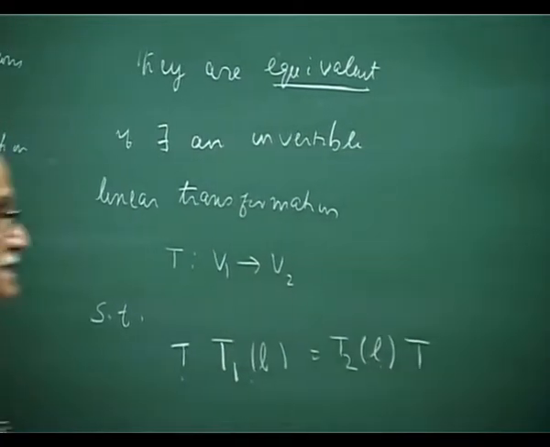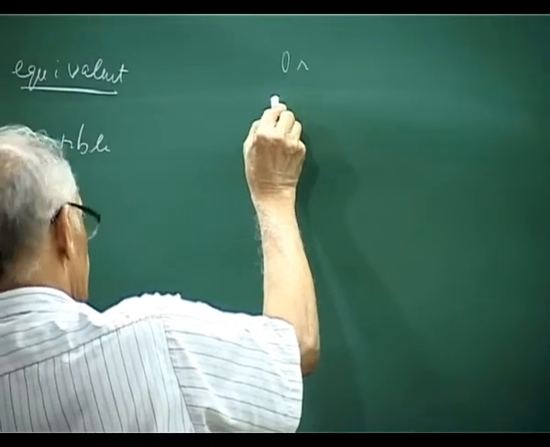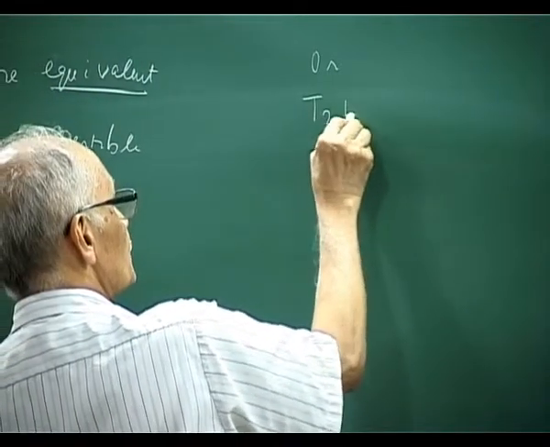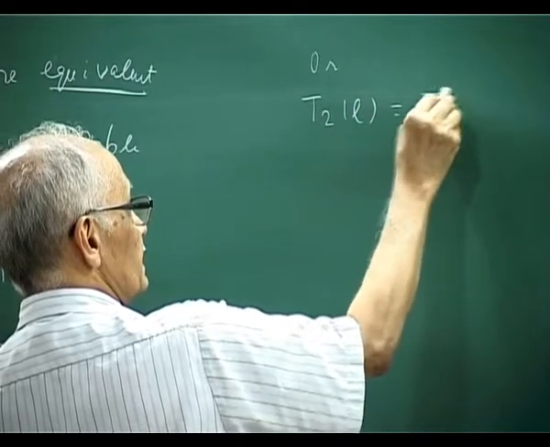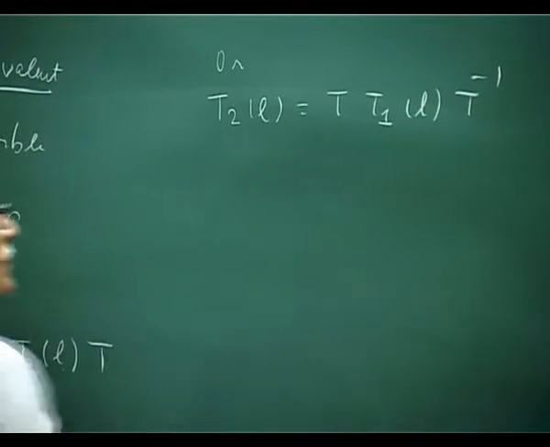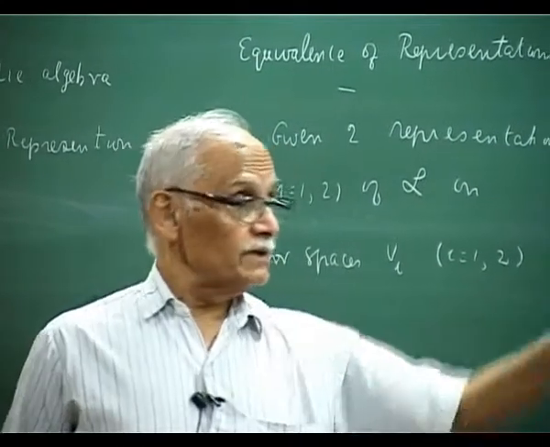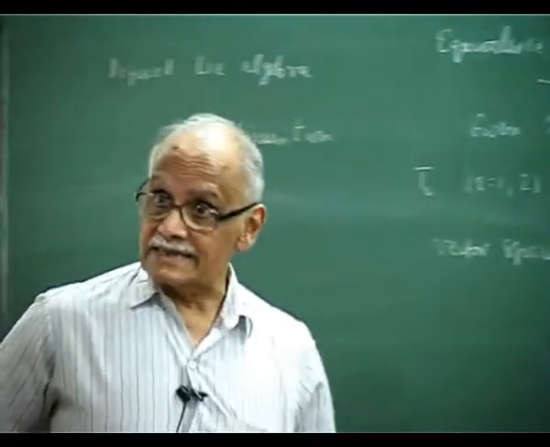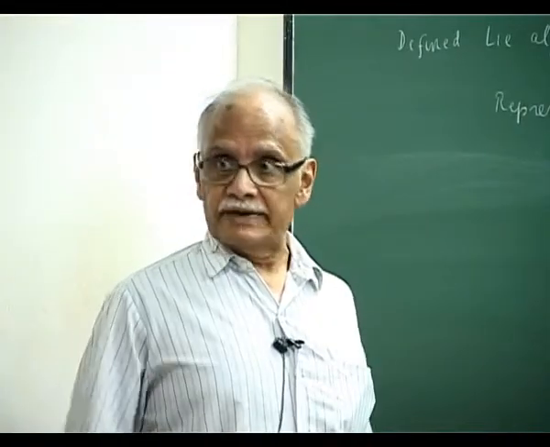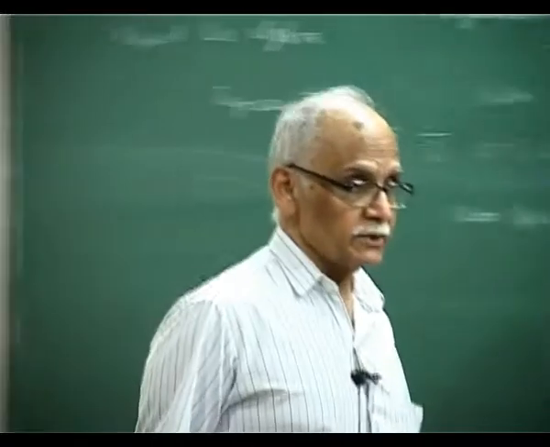Or we can write this, that is the same as writing T2 of L is T T1 of L T inverse. The only generality is there is no reason why the two vector spaces are the same. You can go from one vector space to another. So this is the notion of equivalence.